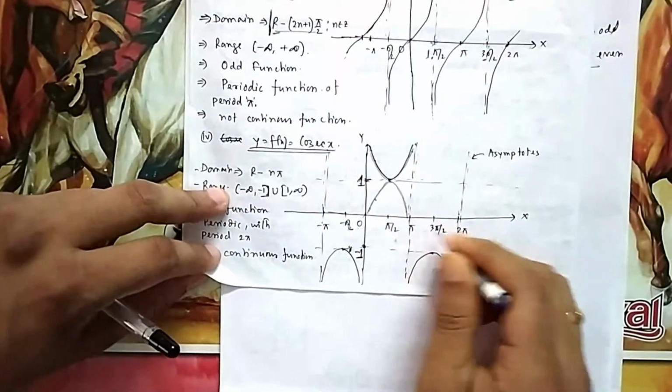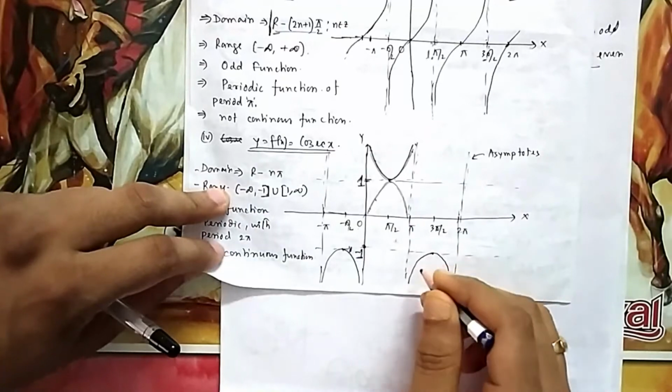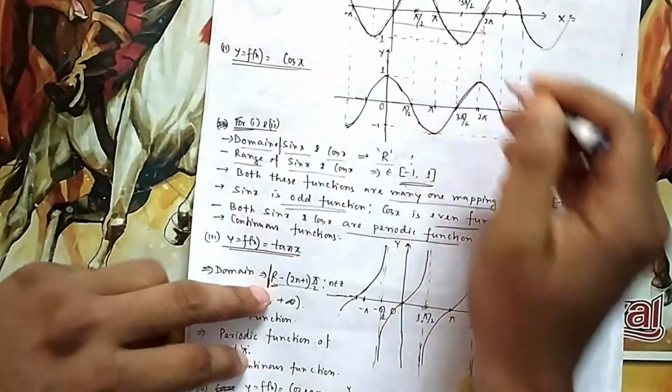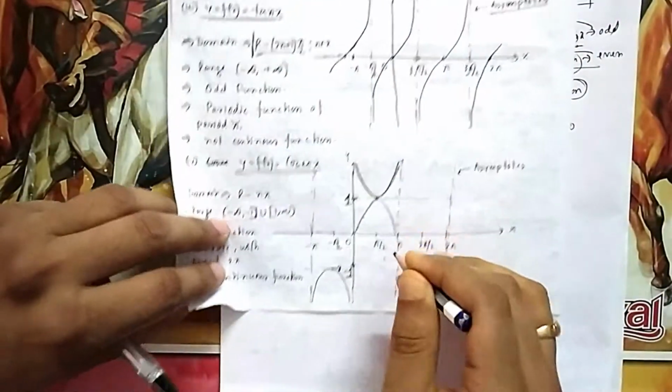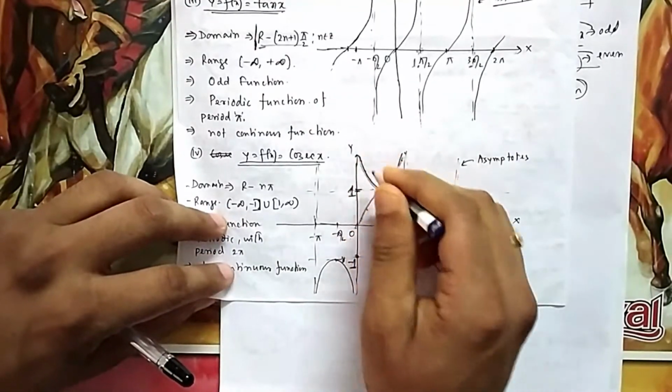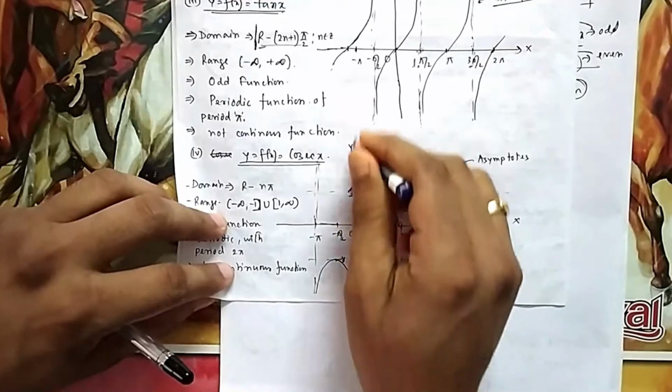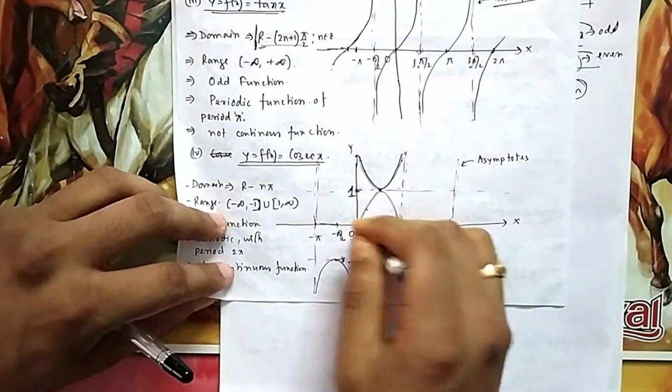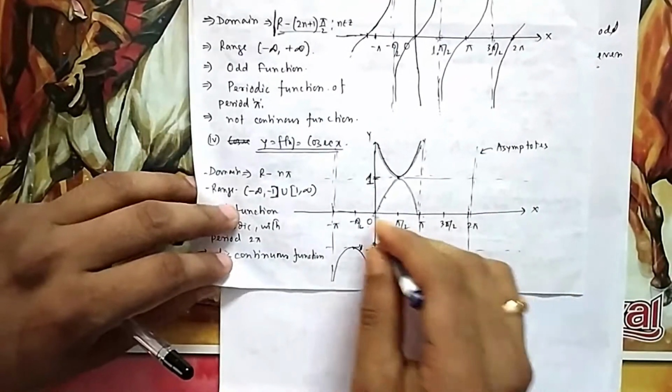Again, from here to here it will be negative, because if you take the inverse here it will be negative. So you cannot put x at pi, because you cannot put cosec 0. What is cosec 0? 1 by 0, infinite. So you cannot put it. Again, if you come here, you will be thrown out of space. So these points again are critical points, and I cannot reach them.